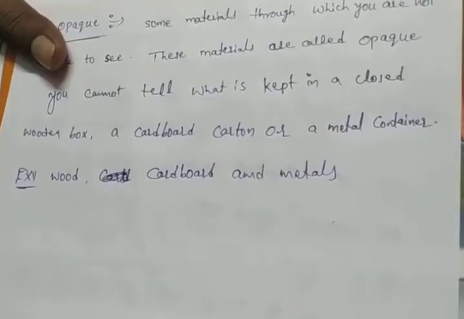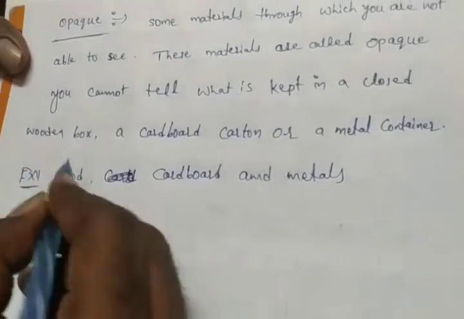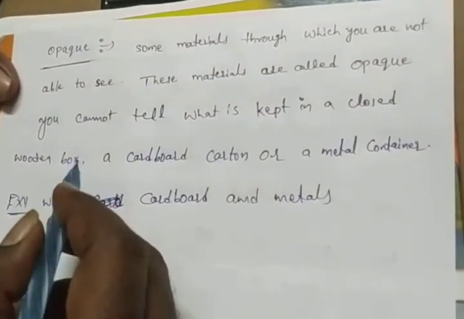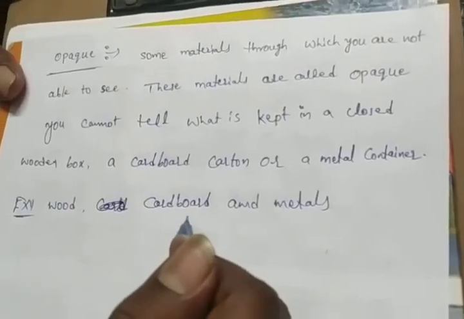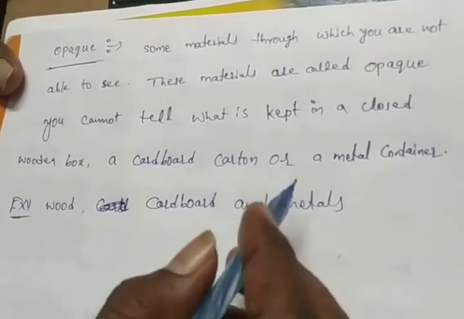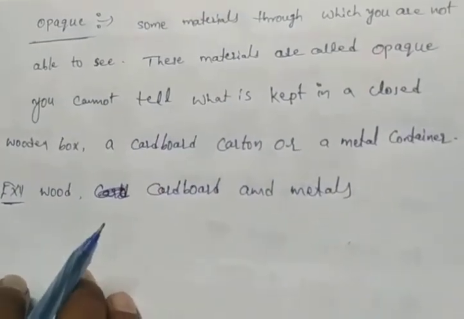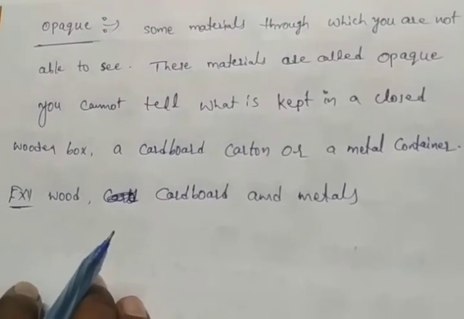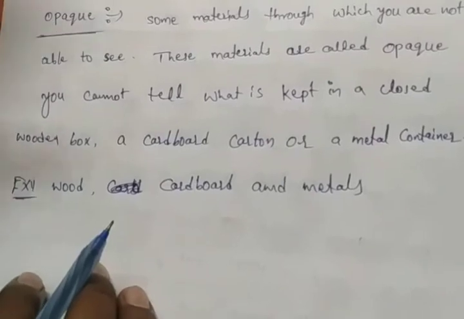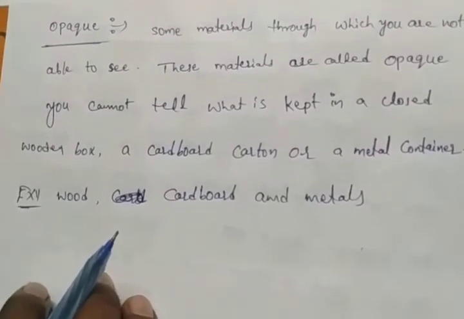These are the examples of opaque materials. Suppose we keep any material in a wooden box, we cannot see that material. In the same way, with cardboard and metals. Suppose there is a metal box; if we keep any object inside the metal box, we cannot find it. So this type of material is called opaque material.